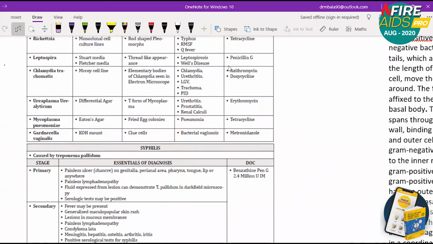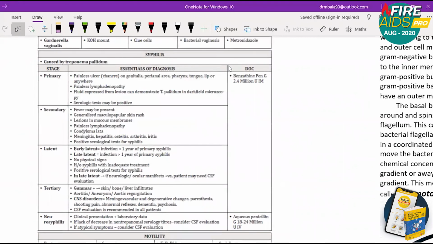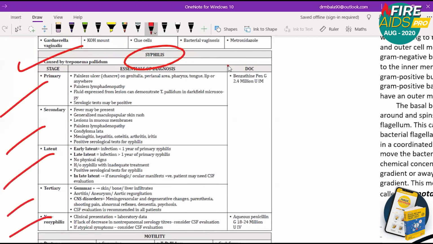Then the last topic from bacteriology is the spirochete, that is syphilis. It is caused by Treponema pallidum. There are different stages: primary, secondary, latent, tertiary, and neurosyphilis, and also congenital syphilis.